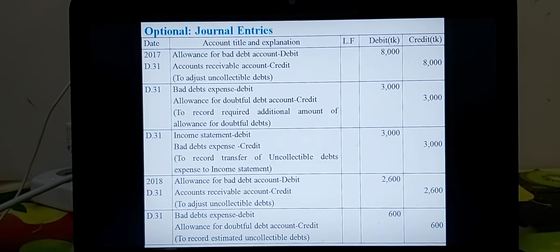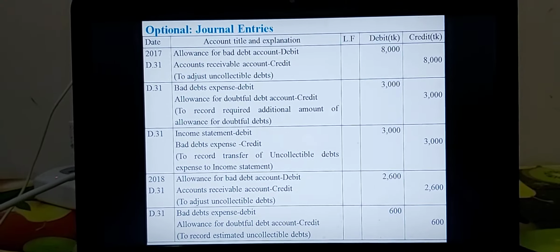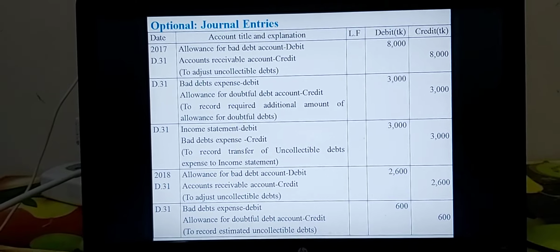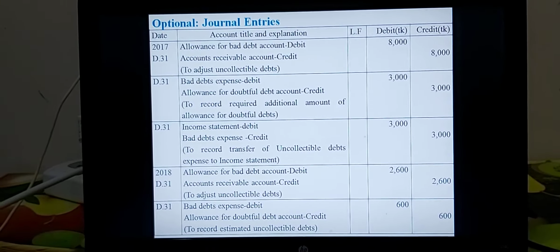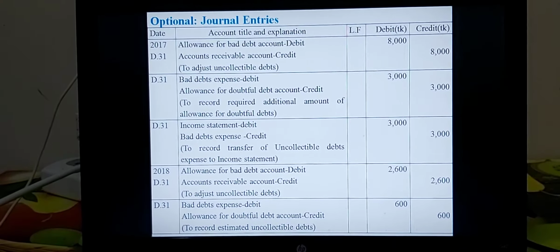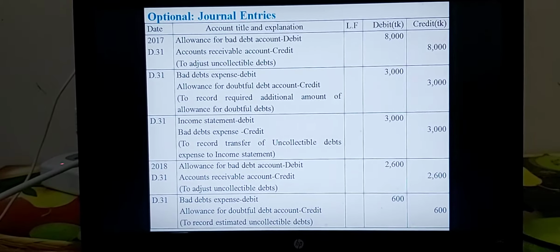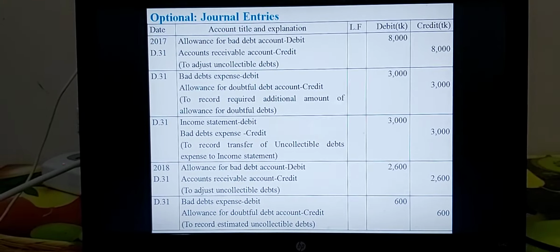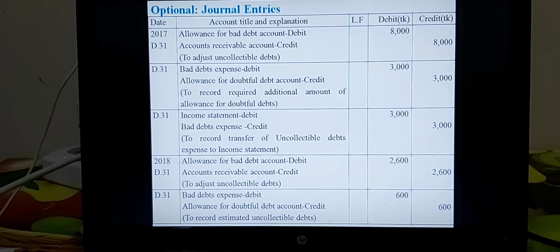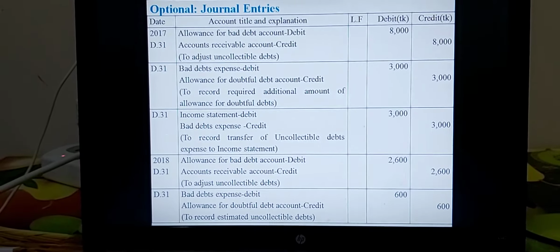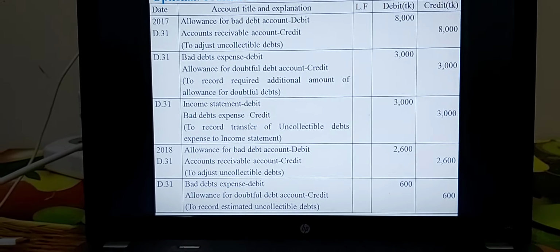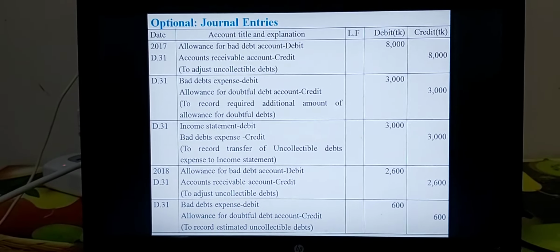The first journal is for 2017, allowance for bad debt account debit, account receivable credit for the amount of uncollectible debt, that is taka 8,000 in debit and credit. Second journal is for 2017, bad debt expense debit, allowance for doubtful debt or bad debt provision credit.